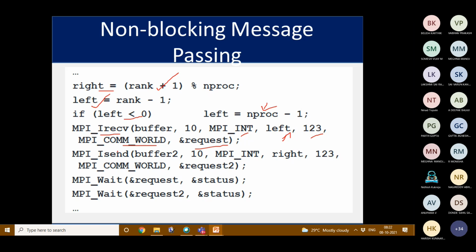And for sending, we are using another buffer, 10, MPI initialization, right label, MPI communicator role and request. And for MPI_Wait, initially whatever the request by the receive function and the status related to it, and another MPI wait function for the request and what is the status of that.